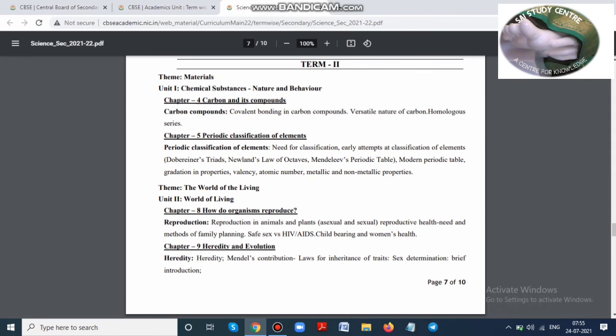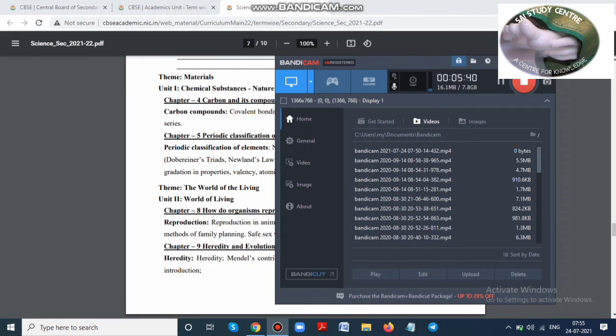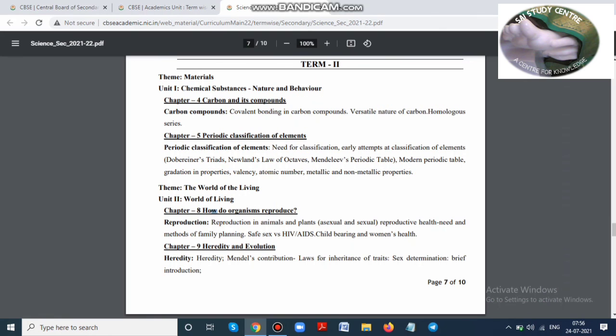So in this pattern we come to know that CBSE has given only last year's reduced syllabus. They have worked with last year's reduced syllabus and divided it into two terms. So you all can download your syllabus and start to prepare for your term 1.